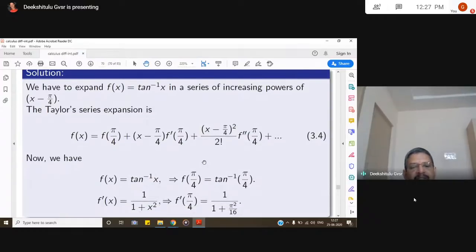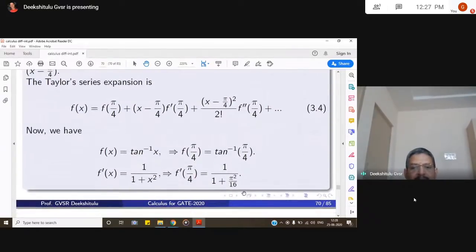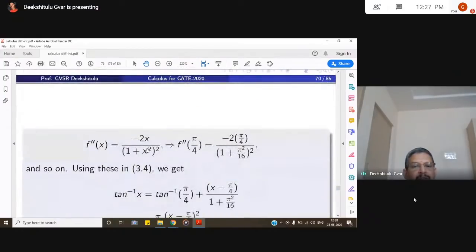So f of x is tan inverse x, f dash x is the derivative of tan inverse x, which is 1 by 1 plus x square. So f dash pi by 4 is 1 by 1 plus pi square by 16. f double dash x is minus 2x by 1 plus x square whole square. So f double dash pi by 4 is so on and so forth. Using all these things in Taylor's theorem, we get the given expansion.